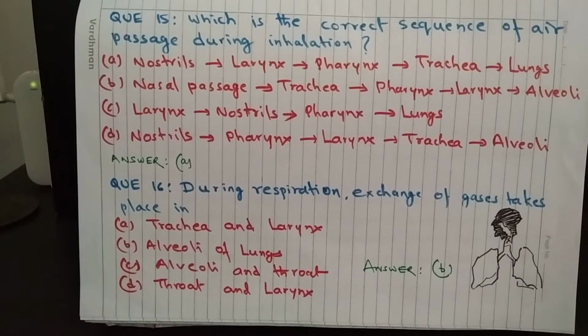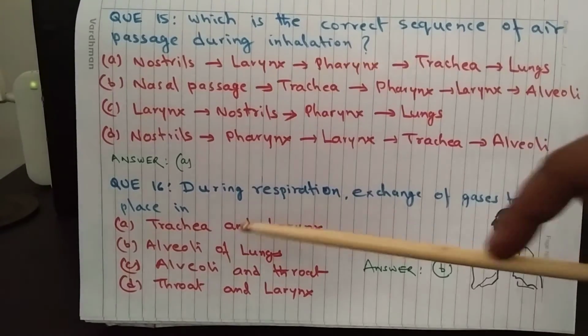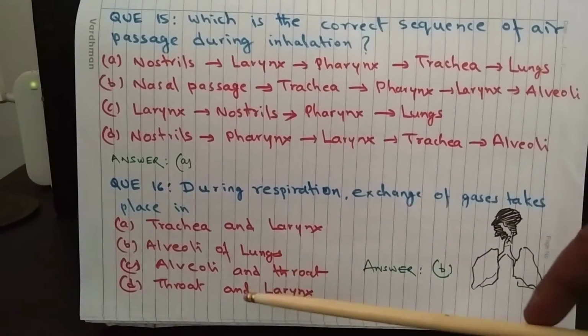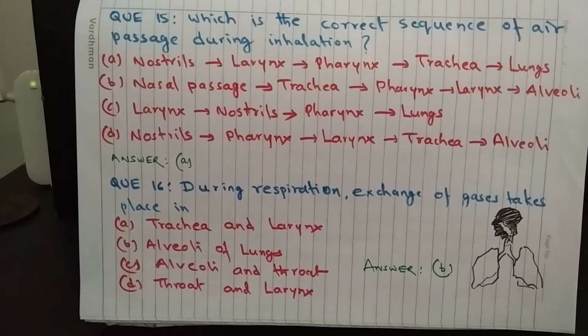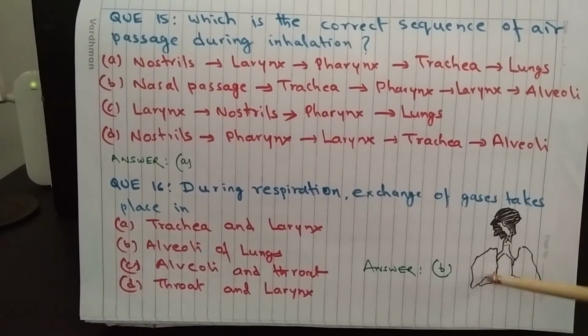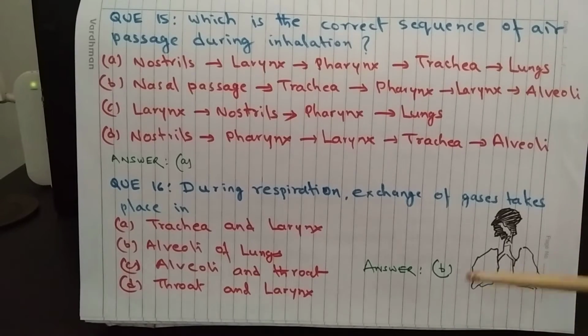Question 16. During respiration, exchange of gases takes place in A. Trachea and larynx, B. Alveoli of lungs, C. Alveoli and throat, and D. Throat and lungs. The answer is B. Alveoli of lungs. So alveoli are inside the lungs, and you can get a clue for this answer in question number 14 also.